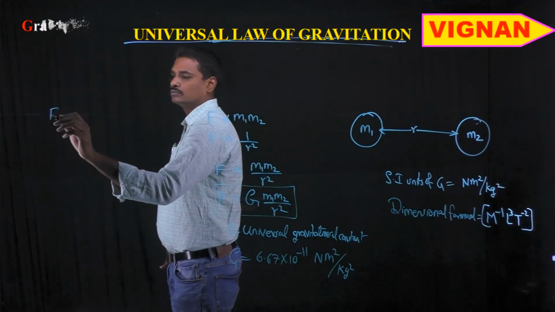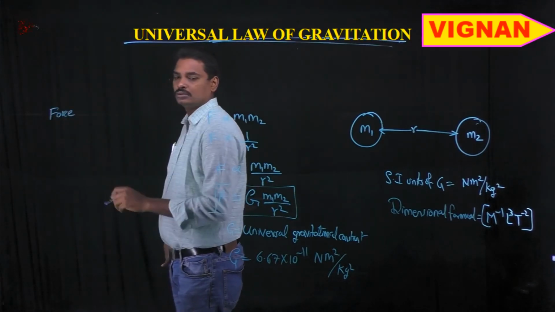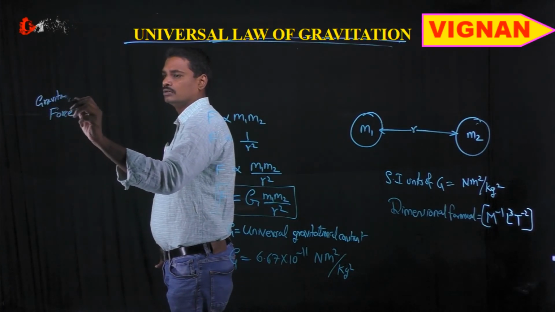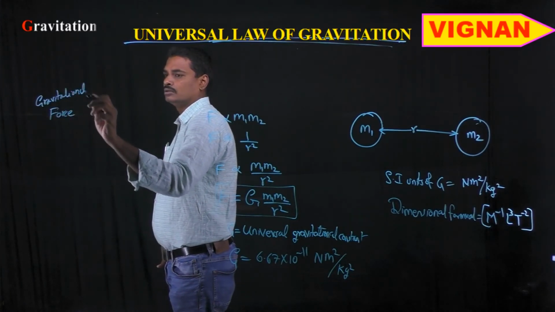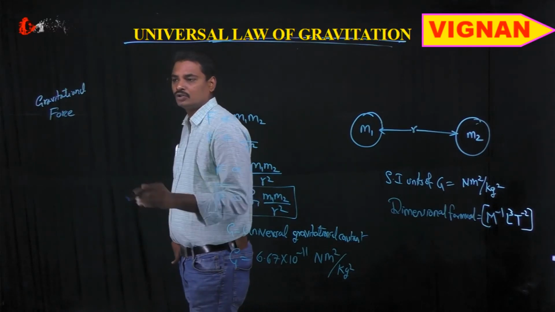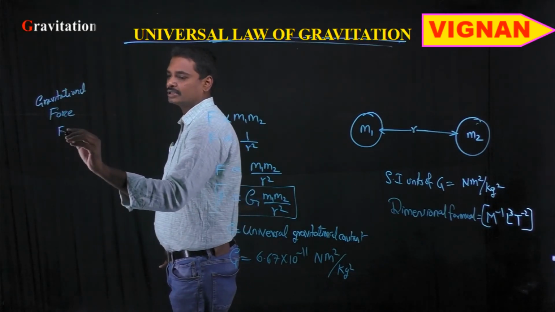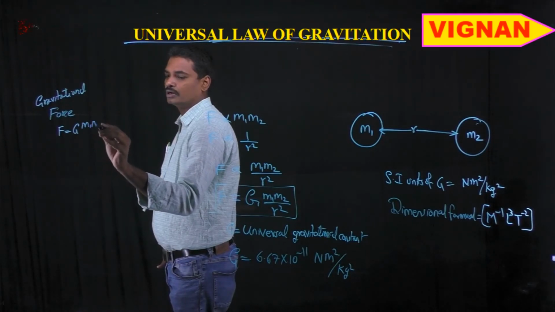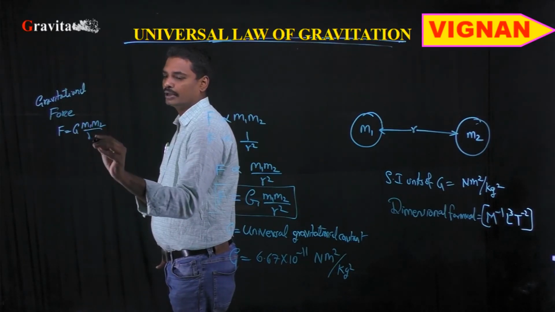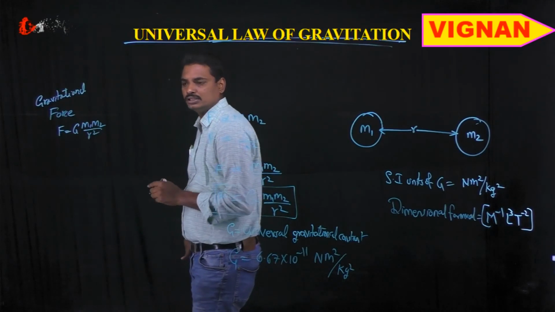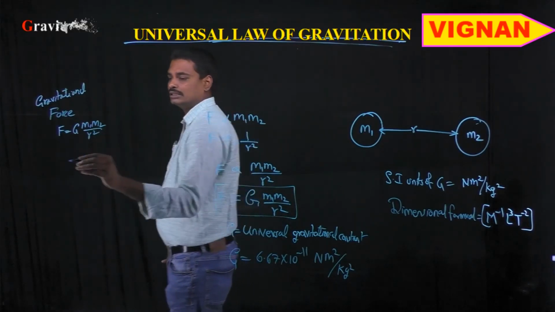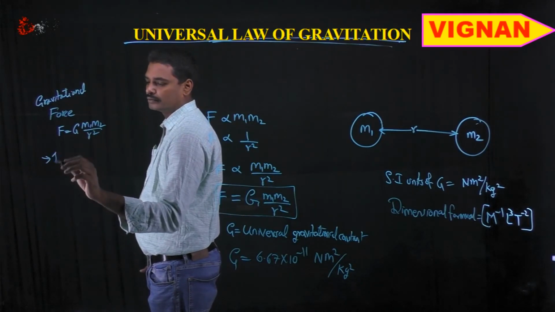The gravitational force between the two objects can be written as F is equal to G m1 m2 by r square, and this force is a vector quantity.